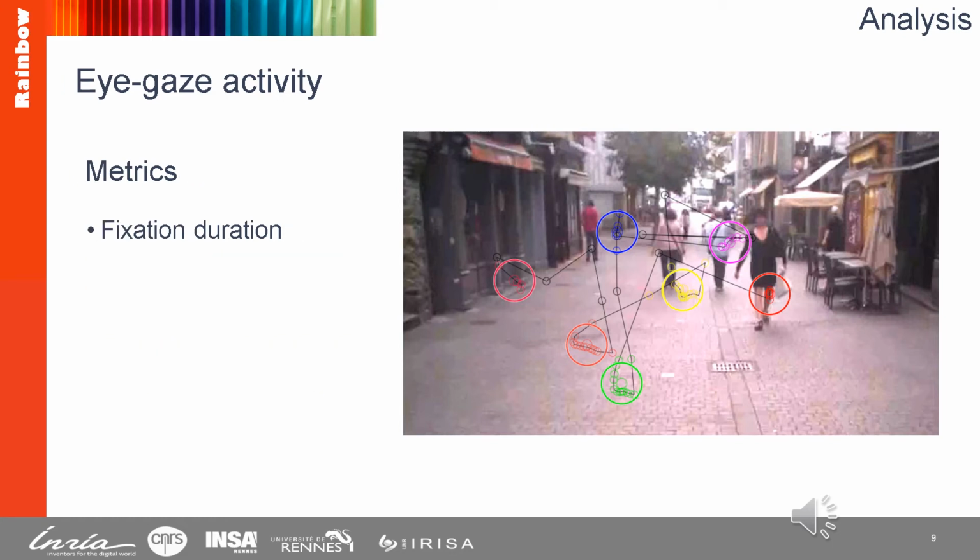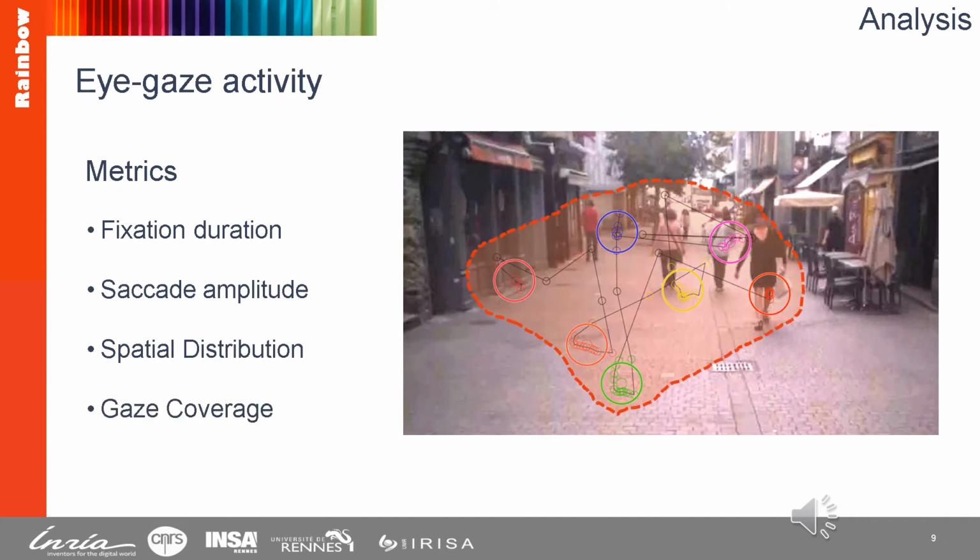So we use different metrics to compare gaze activity. First, we considered the average duration of gaze fixation. Then we also compute the average amplitude of saccade, which corresponds to the distance between 2 successive fixations. We also look at the spatial distribution of the fixations, and more especially, we consider the gaze coverage, which is the spatial area covered by all the gaze fixations.